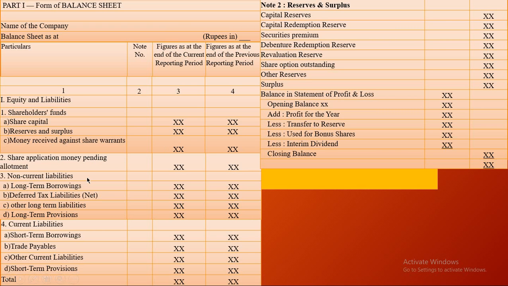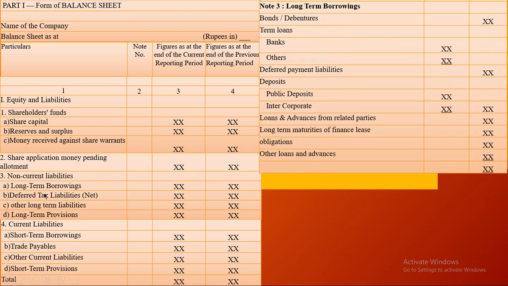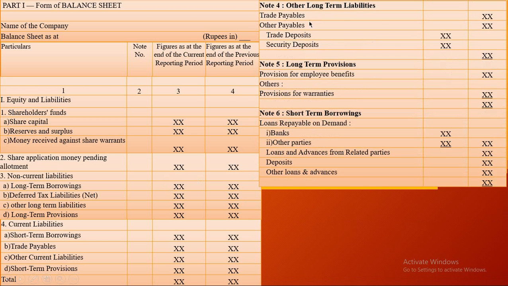Now the next is your current liability. Share application money is all pending allotment. This amount is also given in the question. नेक्स्ट इज नॉन करंट लाइबिलिटी। नॉन करंट लाइबिलिटी में पहला आता है आपका लॉन्ग टर्म बोरोइंग्स, which is bank, other deposit, deferred term liability deposits, whatever the loans and deposit which is more than a year. Here we have to calculate the final value and we have to write here. Similarly, other long term liabilities, then long term provisions and short term borrowings, ये सब चीज़ें इसमें include होती है, and the final amount we have to write here. So these are the calculations.